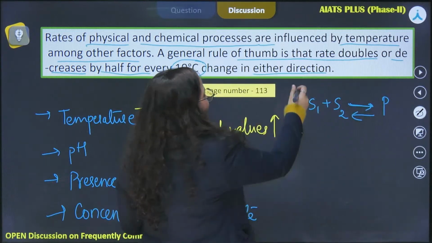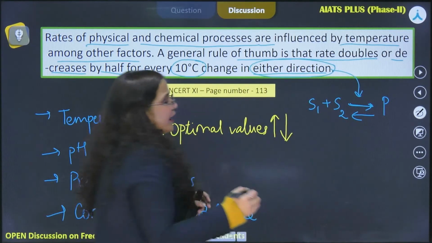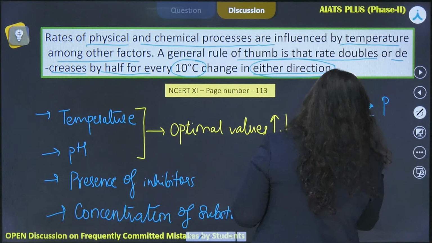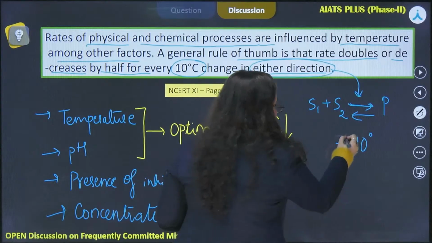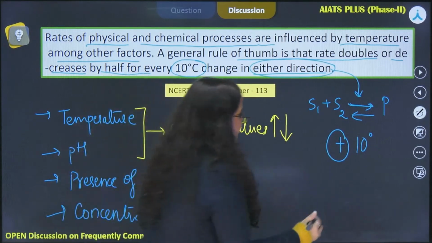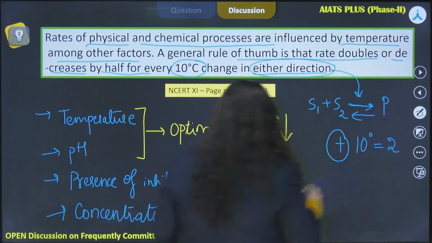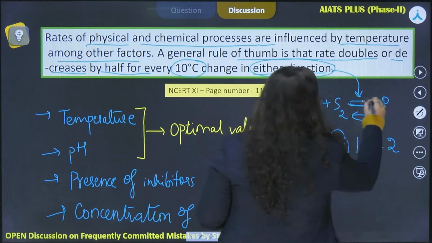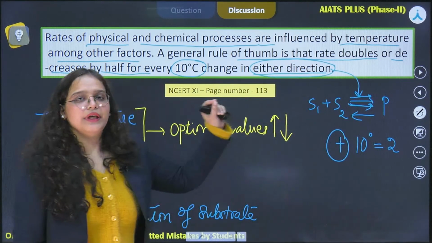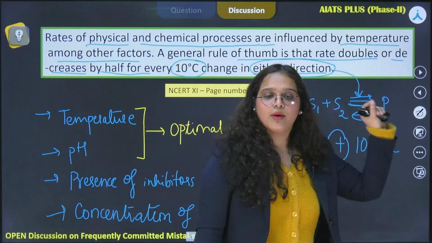So here, either direction means that if we increase the temperature by 10 degrees, our rate of reaction will double, and it will favor the conversion of substrate into products.